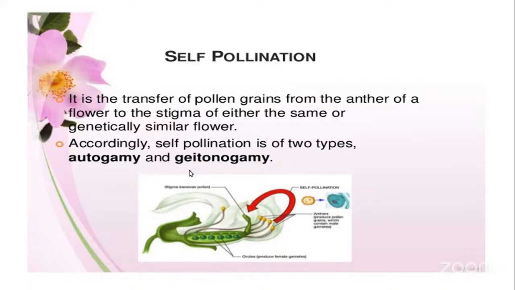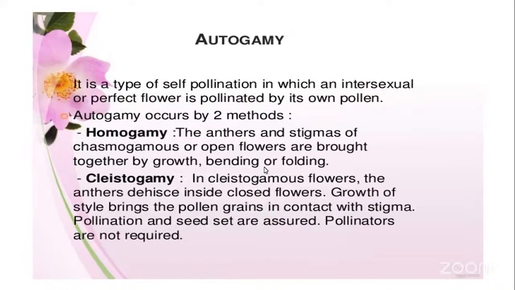So self-pollination is again of two types. One is called autogamy and another one is called geitonogamy. Now what is autogamy? This is a type of self-pollination in which an intersexual or perfect flower is pollinated by its own pollen. Auto means self. The pollen grains of the same plant or the same flower fall on the stigma of the same flower. So this type of self-pollination is called autogamous self-pollination.